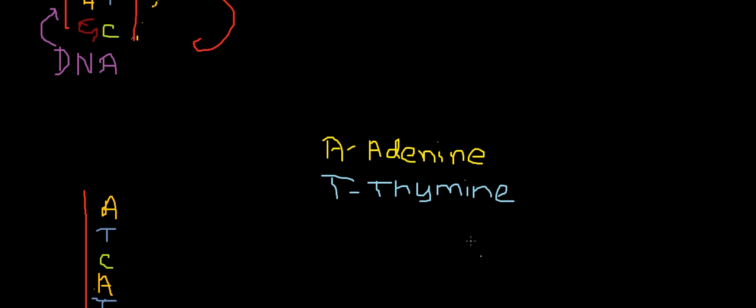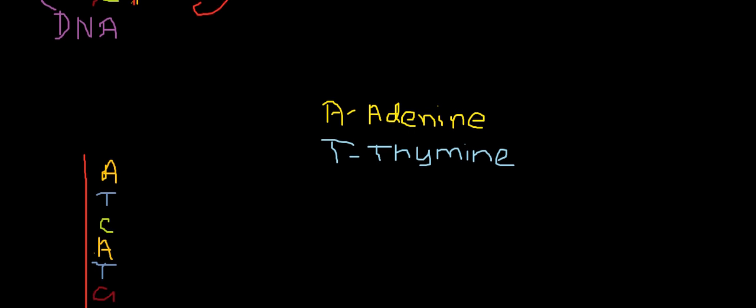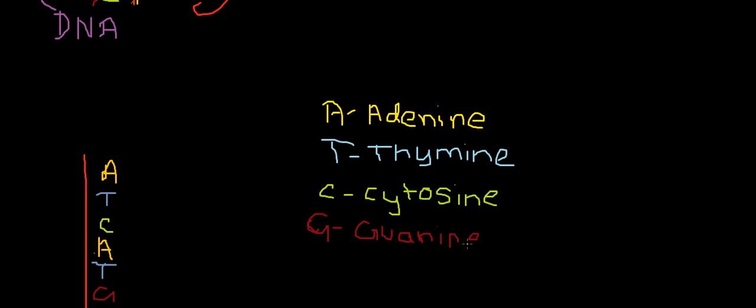These are the nitrogenous bases present in DNA. Then C is cytosine, and finally G is guanine.